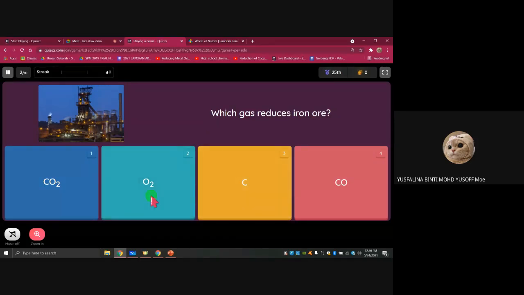B, oxygen. Oxygen reduces iron ore, okay? Let's see what we learned before this. Iron ore is actually iron oxide. So you need to get rid of the oxygen. When you need to get rid of the oxygen, which gas do you need to take the oxygen from the iron oxide? Are you sure the answer is B? Which gas reduces the iron ore?